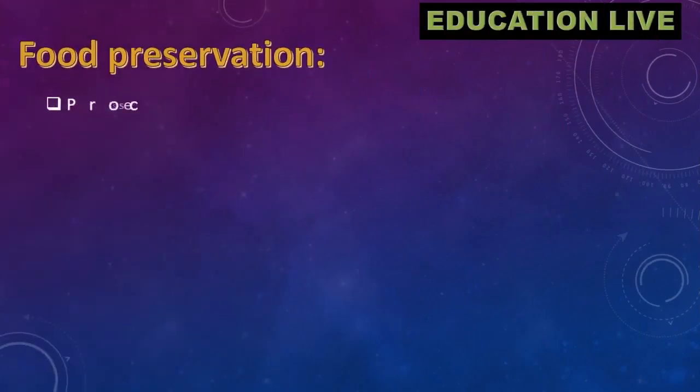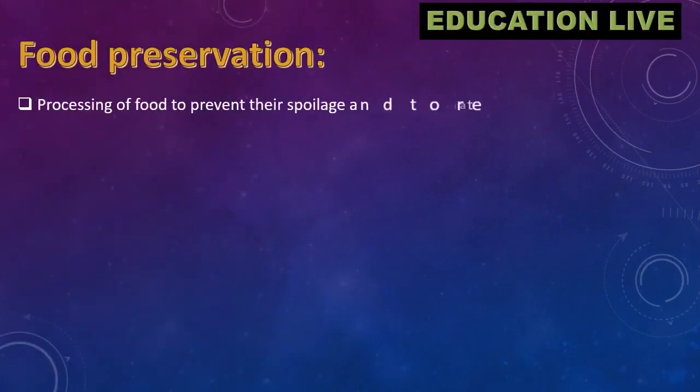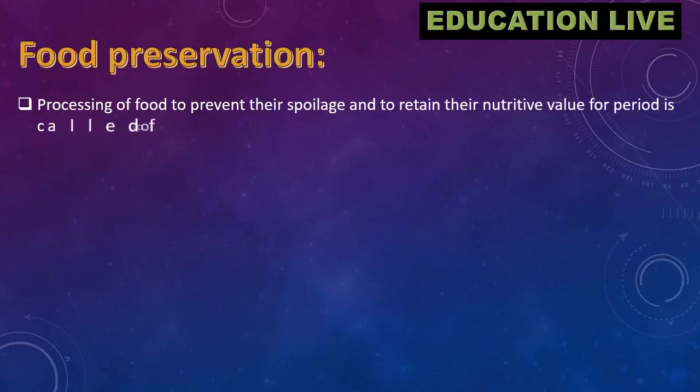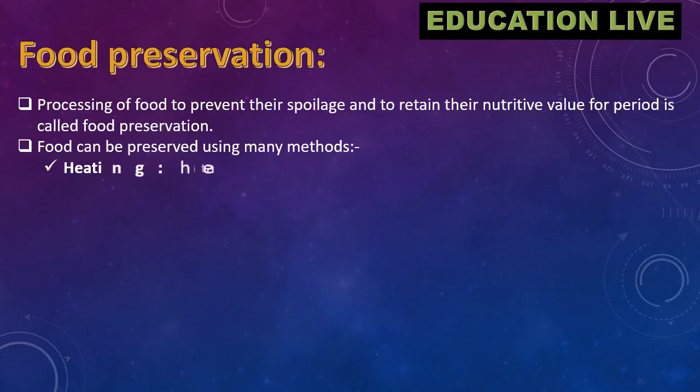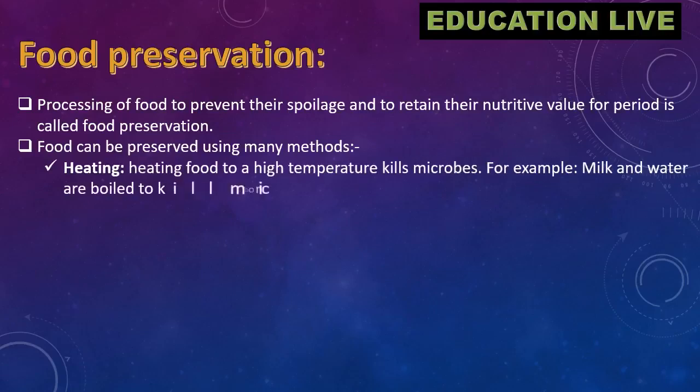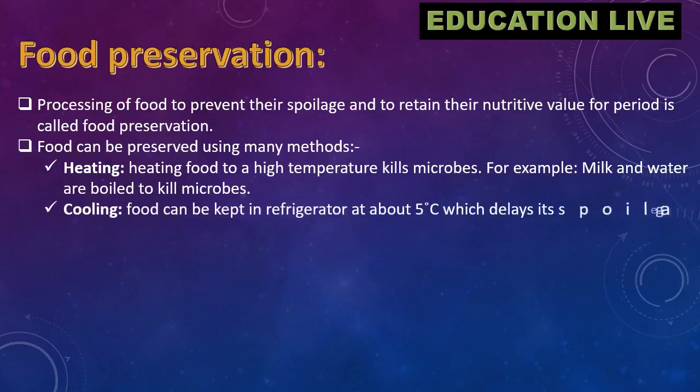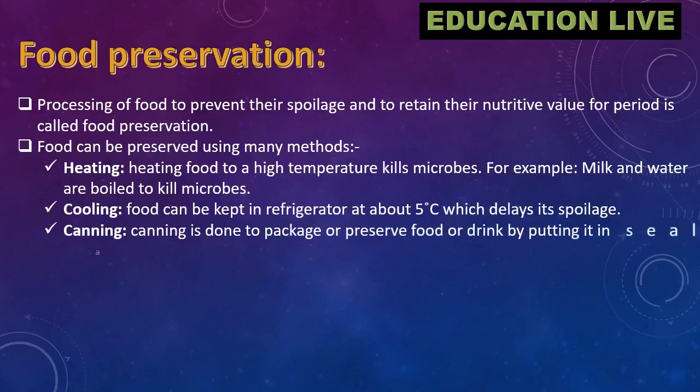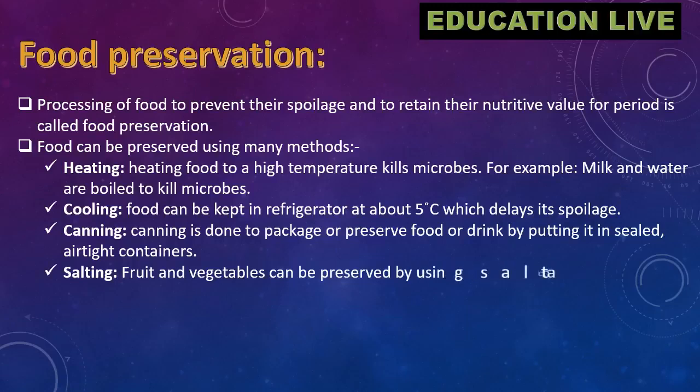Food preservation. Processing of food to prevent its spoilage and to retain its nutritive value for a period is called food preservation. Food can be preserved using many methods. Heating food to a high temperature kills microbes. For example, milk and water are boiled to kill microbes. Cooling: food can be kept in a refrigerator at about 5°C, which delays its spoilage.